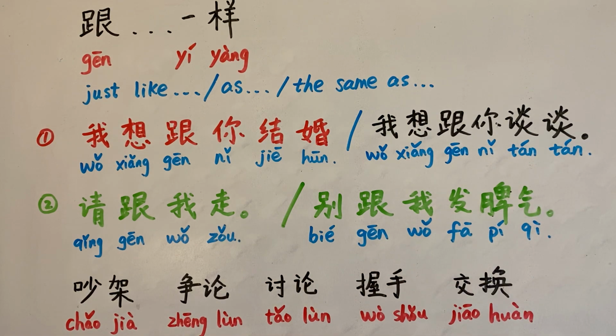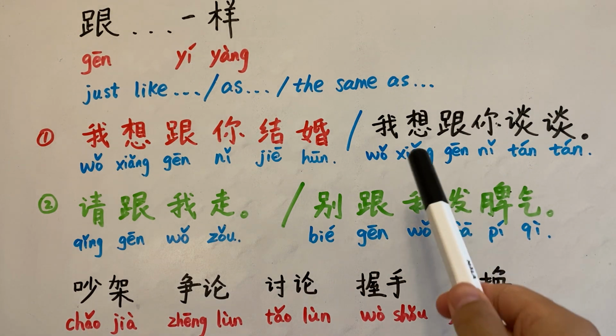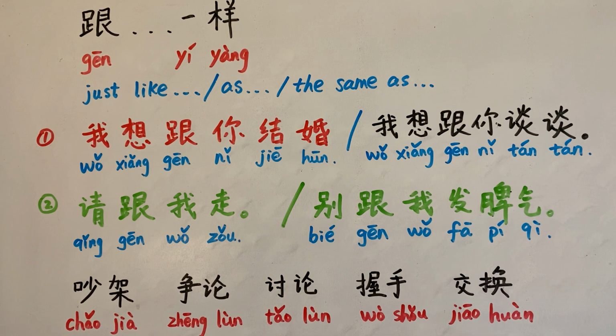So as we can see here, in these two sentences the type of verb that follows this 跟 is a symmetry component. I do it to you, you do it to me. It's a two-way verb.